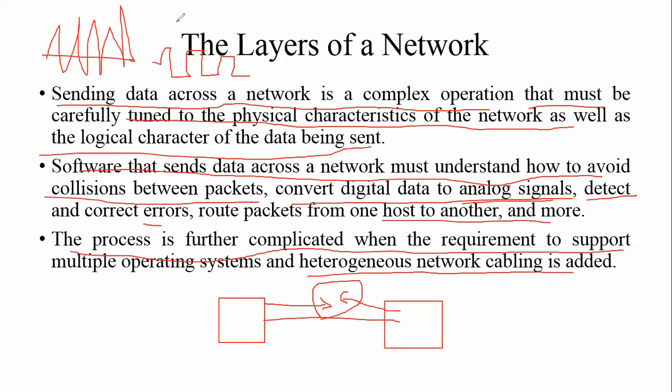Suppose there are some conditions. If this computer has a Windows operating system and this computer has a Mac operating system, they are not able to communicate directly. They cannot easily communicate with each other because they are different platforms. Or suppose there are lots of heterogeneous networks. Heterogeneous means different networks. If I want to join one network to another network, it is not that easy. It is possible, but not that easy.